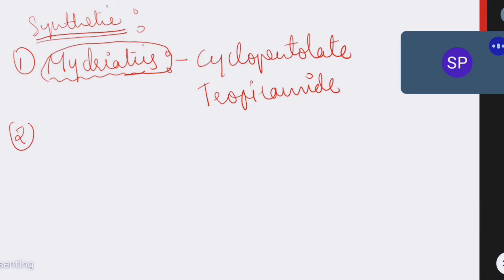Number 2, in synthetic we have drugs which are used for peptic ulceration.